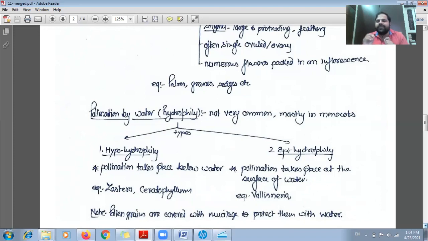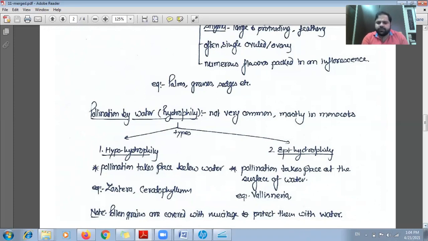Means what will happen here? The pollen grain will float on the water surface and pollination will take place. In case of hypohydrophily, means the submerged process of pollination, the examples are Zostera and Ceratophyllum. And in case of epihydrophily, Vallisneria.